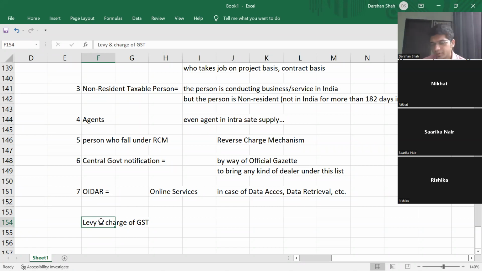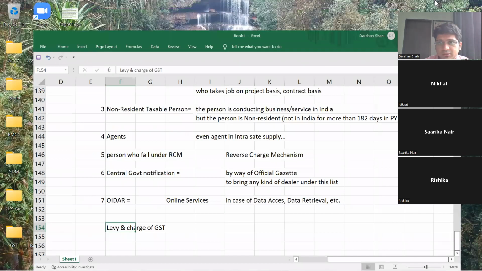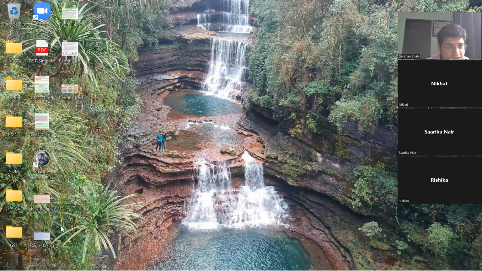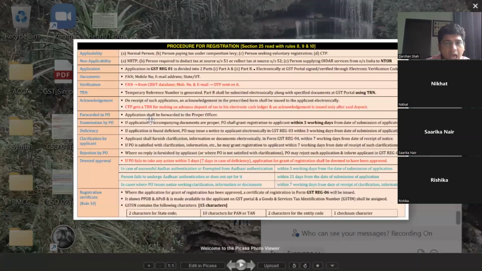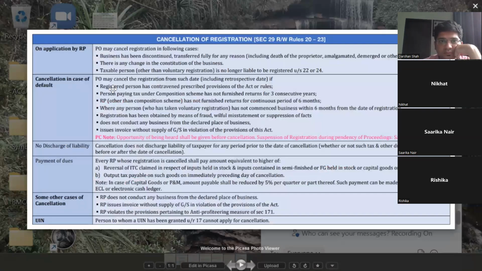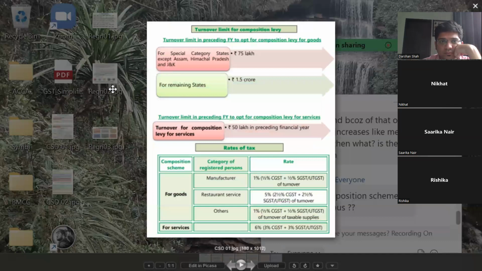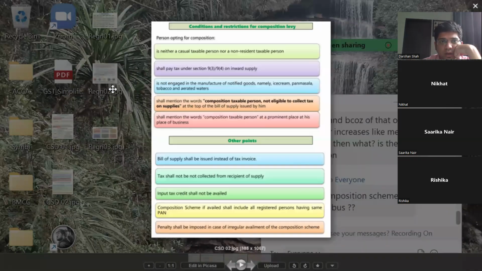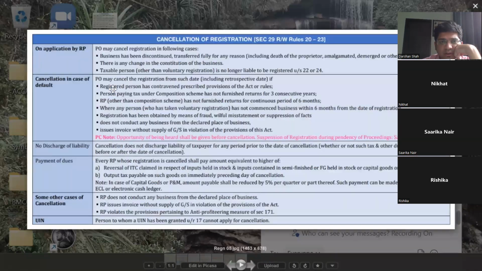Okay. Done. Now let us move on to the next one. So in registration, the next thing we'll do is open up the registration charts. These we have done.